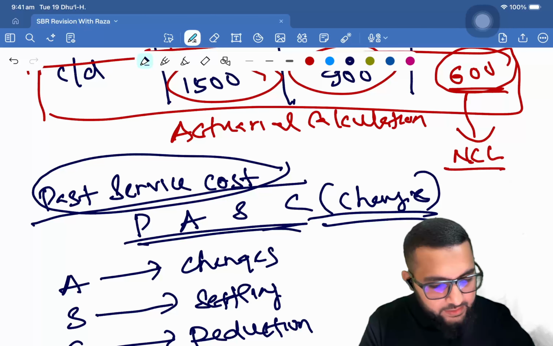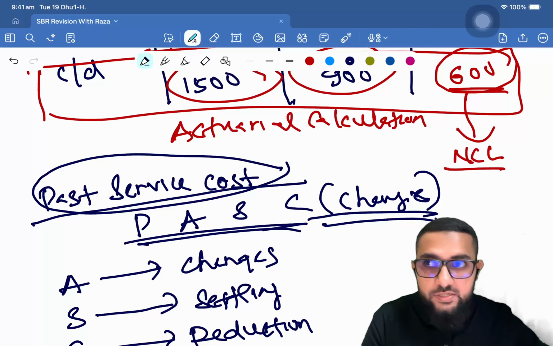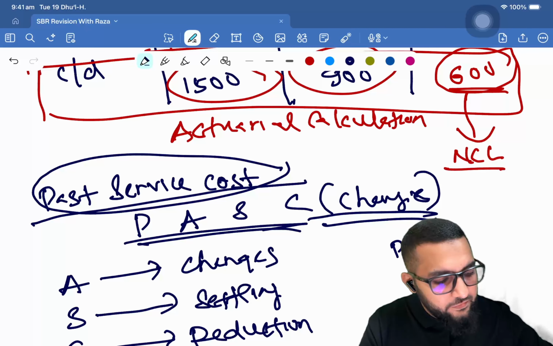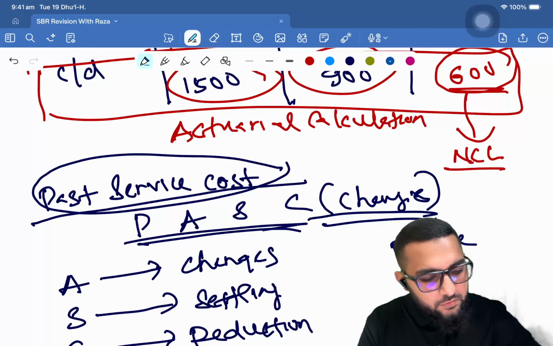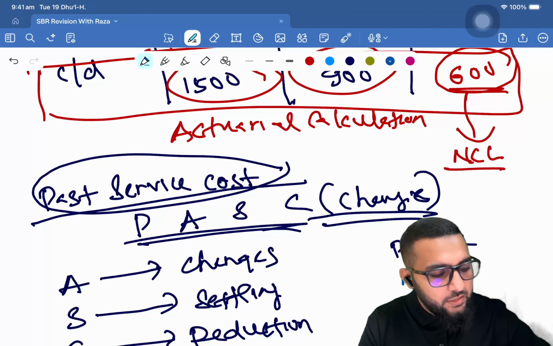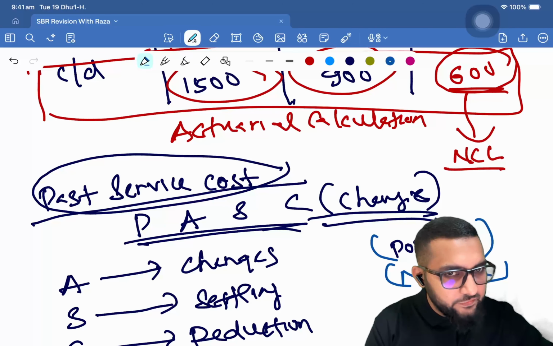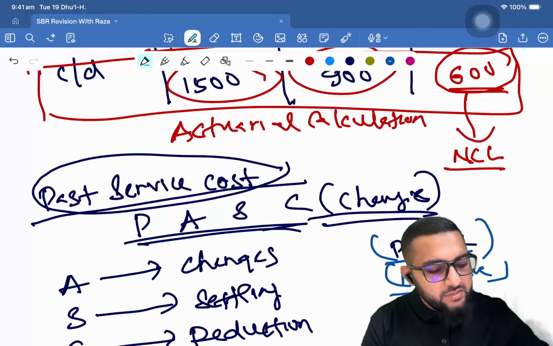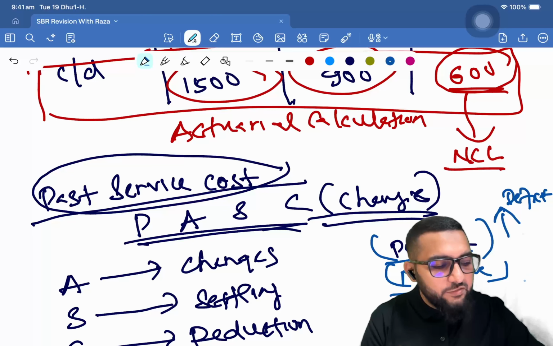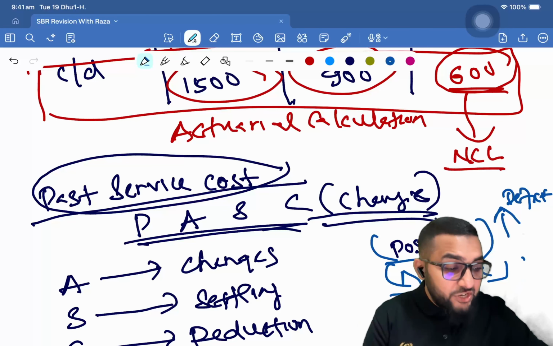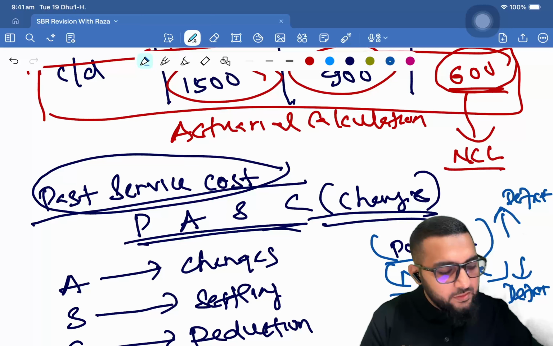Okay, past service cost. Now, past service cost can be positive or it can be negative. Right? It can either be positive or it can be negative. Okay, so positive past service cost is going to be adding to or increasing the deficit, and negative is going to reduce the deficit. Okay, now how can that happen?